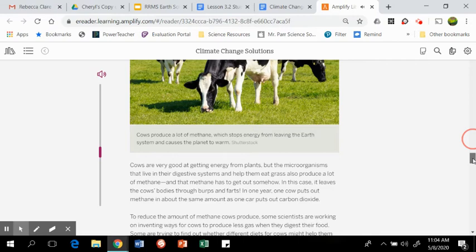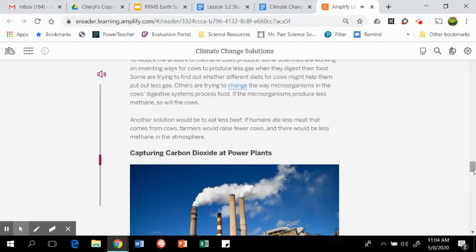To reduce the amount of methane cows produce, some scientists are working on inventing ways for cows to produce less gas when they digest their food. Some are trying to find out whether different diets for cows might help them put out less gas. Others are trying to change the way microorganisms in the cow's digestive systems process food. If the microorganisms produce less methane, so will the cows. Another solution would be to eat less beef. If humans ate less meat that comes from cows, farmers would raise fewer cows, and there would be less methane in the atmosphere.